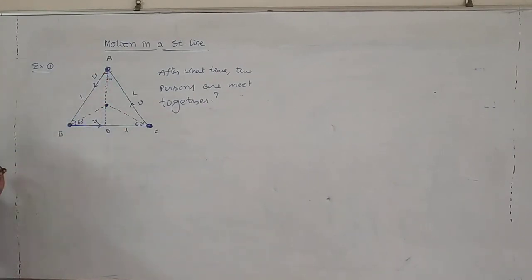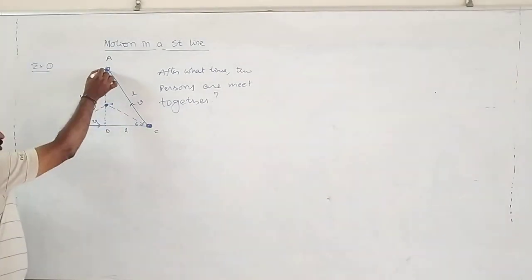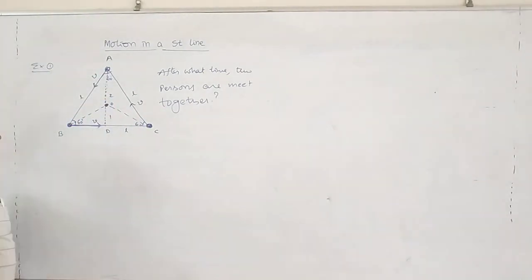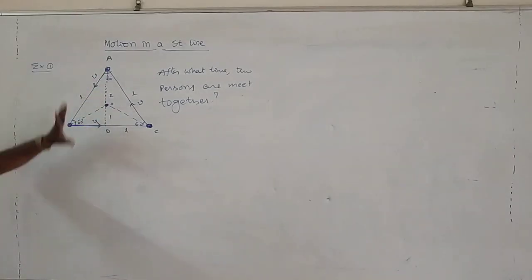AD is the height of the equilateral triangle and O is the centroid. The centroid divides the total height in the ratio 2:1. AO is equal to 2 units and OD is equal to 1 unit.